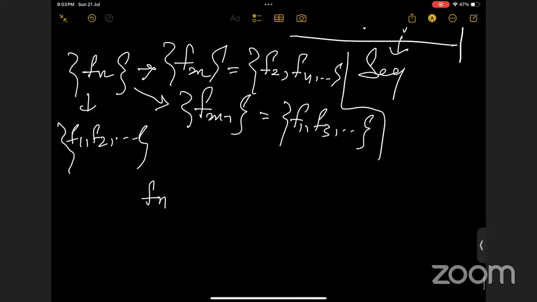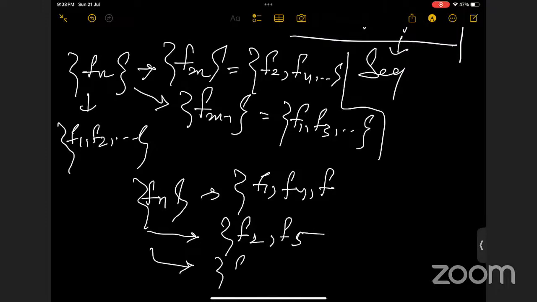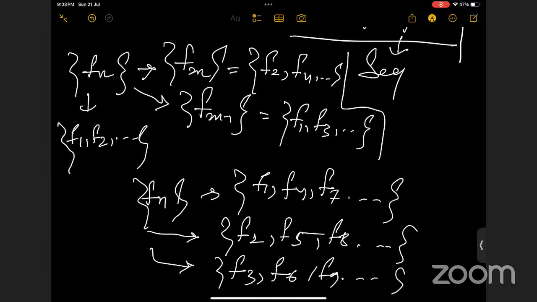If I'm taking the same sequence, one subsequence can be F1, F4, another F2, F5, another F3, F6, F7, F8, F9. It can be in that way also. Then this sequence has three subsequences, right?